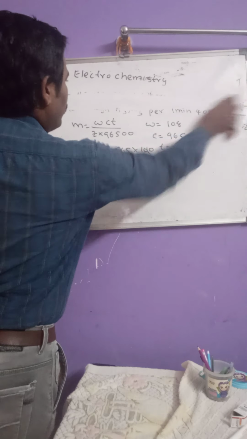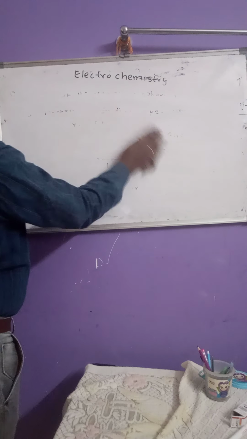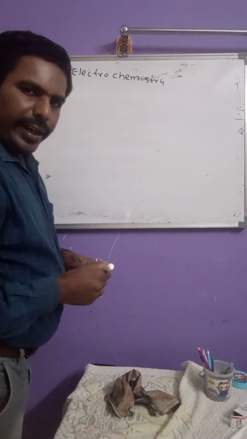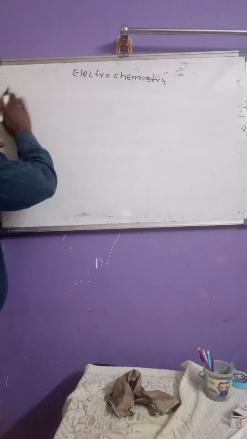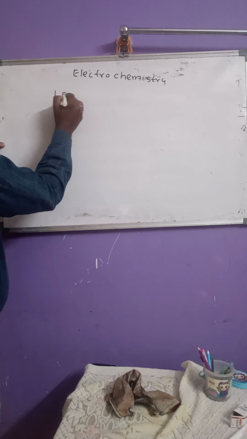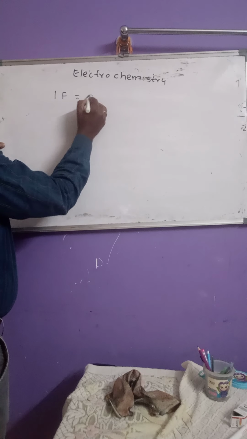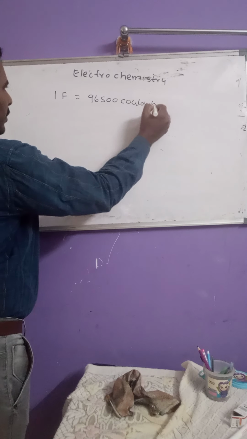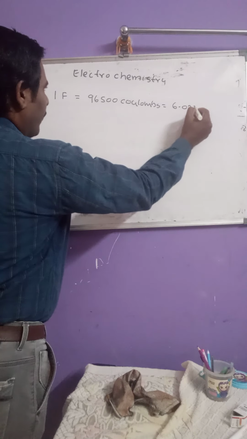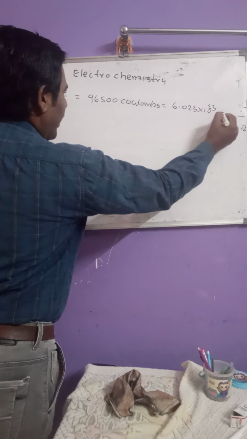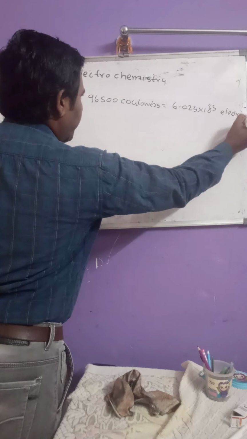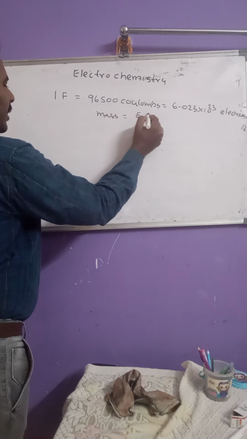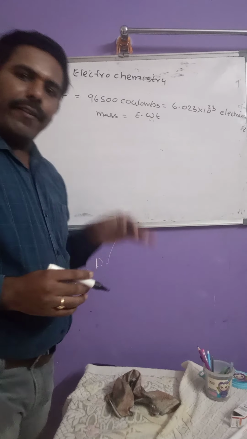Now, before going to that topic, let us know about equivalent weight. What is equivalent weight? Already we discussed once: the mass of the substance deposited per 1 Faraday, or 96,500 coulombs, or 1 mole of electrons, that means 6.023 into 10 power 23 electrons, the mass deposited is nothing but its equivalent weight.